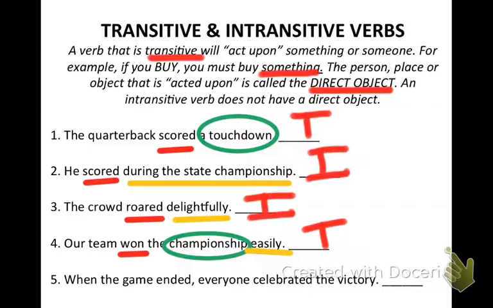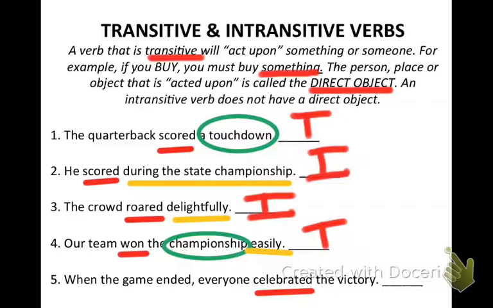Okay, on this one we've got, when the game ended, everyone celebrated the victory. Okay, this is a complex sentence. When the game ended is a subordinate clause. We'll talk about those more eventually. But the main subject right here is everyone. What did everyone do? They celebrated. So the verb is celebrated.